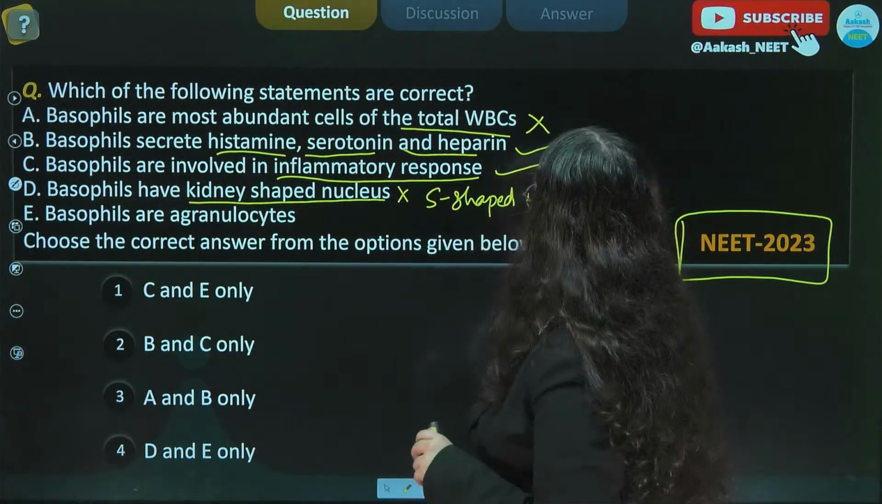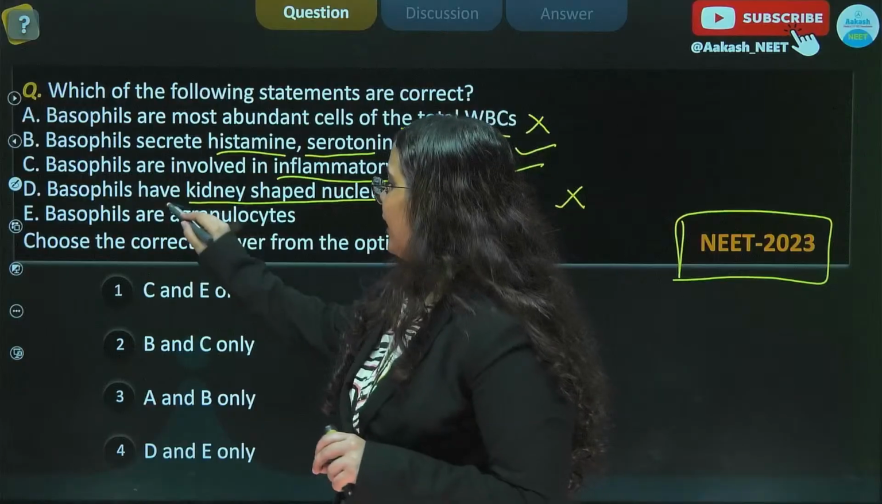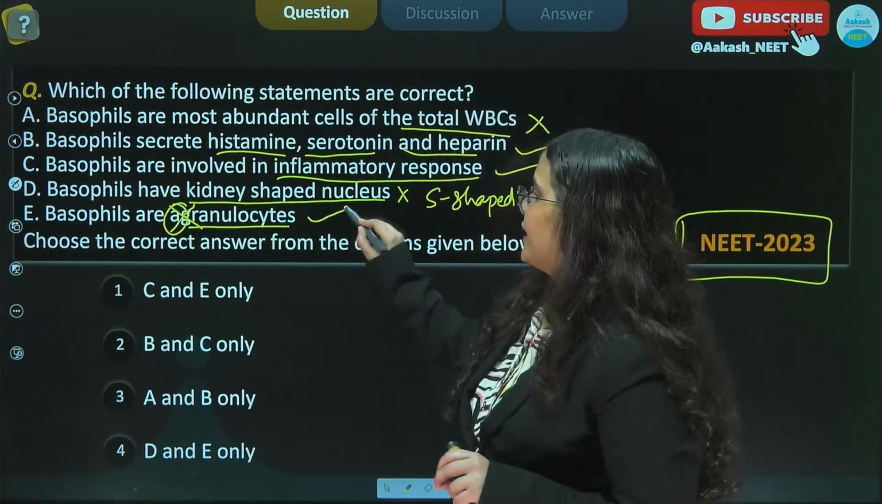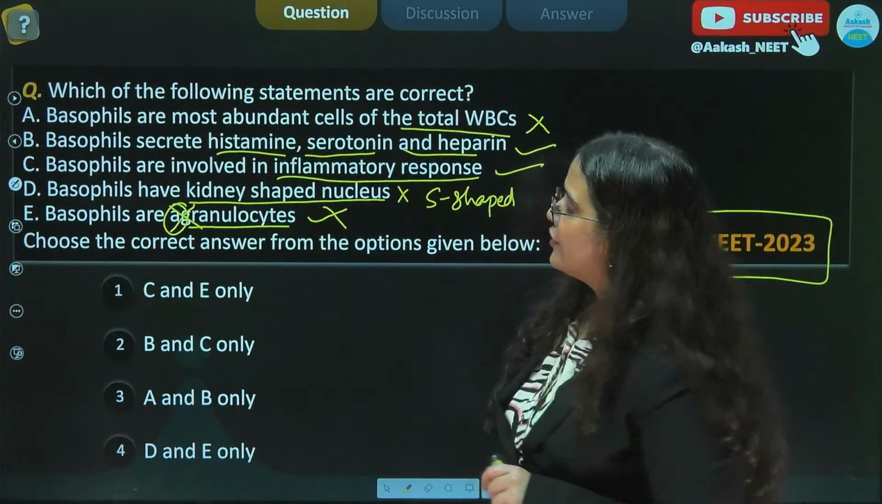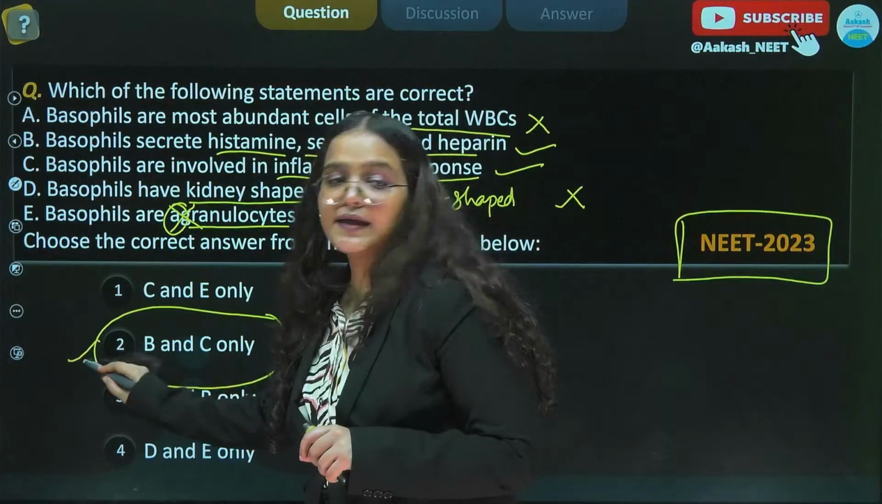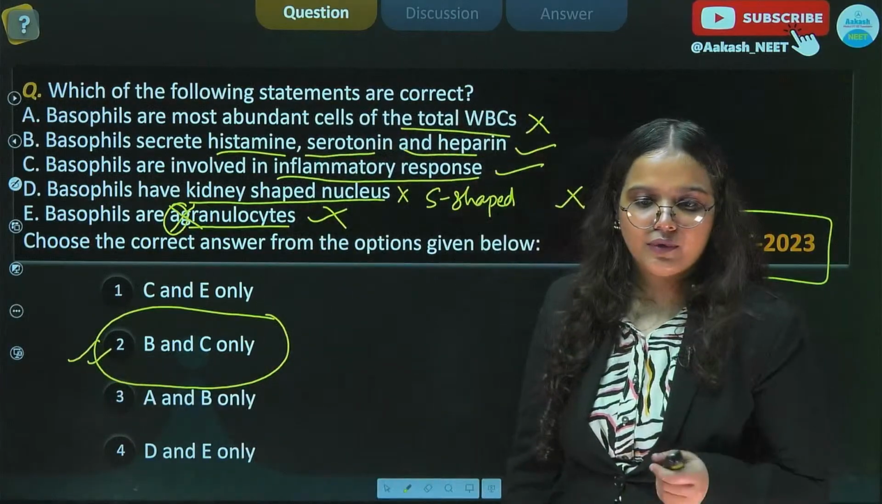Therefore, D is also incorrect. Basophils are agranulocytes, which is incorrect because basophils are granulocytes. Okay, so the right answer here will include only B and C, and this is given in the second option.